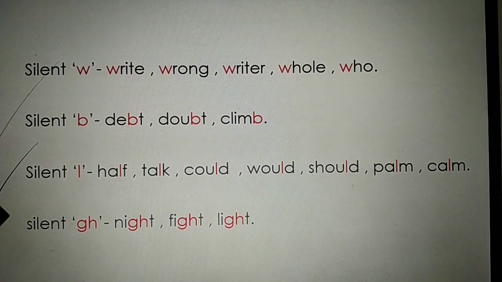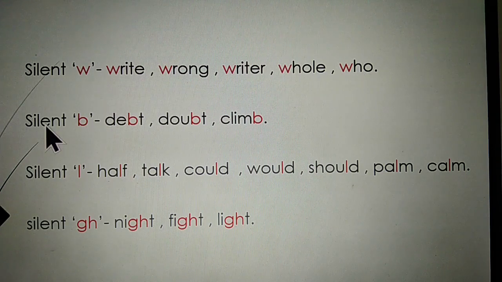Now it's time to check your answers. Look at this slide. You can see silent W words here. There are 5 words. The first one, right, W silent. Wrong, W silent. Writer, W silent. Whole, W silent. Who, W silent.